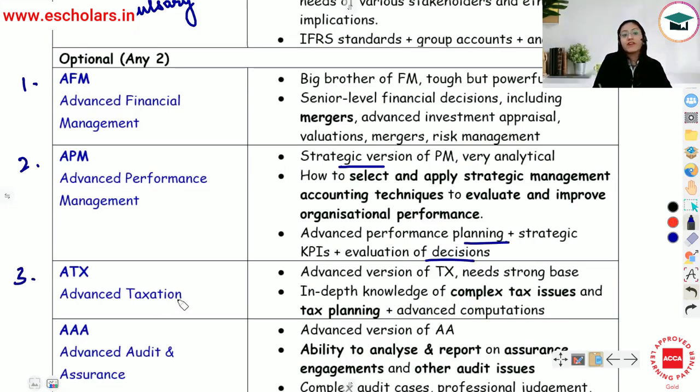Then we have advanced taxation. Skills level पे आपने जो taxation पढ़ा है उसका advanced version is ATX, that is advanced taxation. So आपका एक base clear हो गया है in your skills level. And on the basis of that foundation, on the basis of that base, you're going to understand some more complex tax issues. You're going to indulge in tax planning and advanced computations.